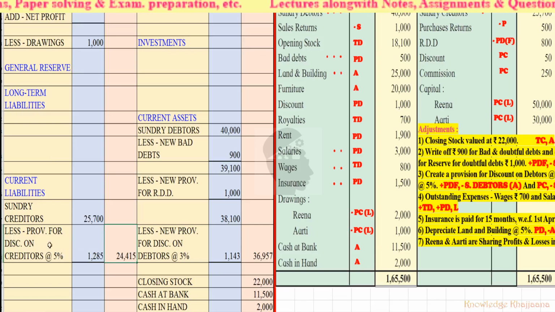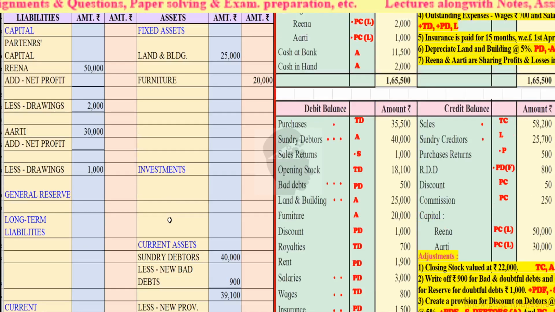Okay, so this is what we have provided. What is meant by provision on sundry creditors is that we assume that we may get this much of discount from our creditors. So this is the discount which we may get from the creditors. So it can be recorded to the credit side of profit and loss account. Credit side, because we are getting the discount, that will become a discount received. If it comes true, we have to record it to the profit and loss account credit side.